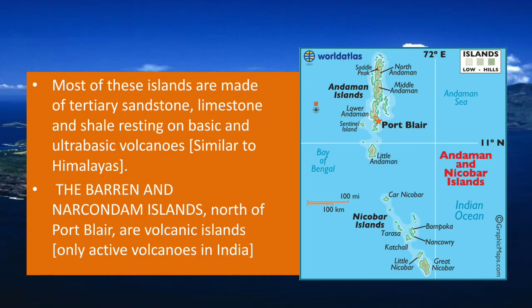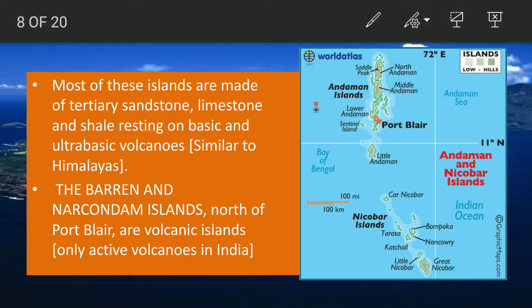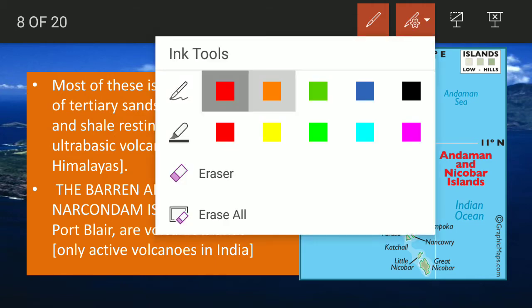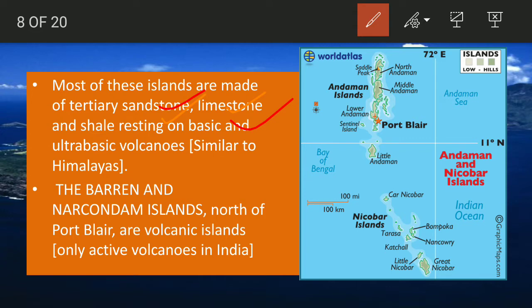Now most of these islands are of tertiary sandstone, limestone and shale, resting on basic and ultra basic volcanics. Now because you already know they are convergent zones, they are formed by the convergence of two tectonic plates, and due to that there will be a lot of minerals in there. And sandstone, limestone, what type of stones are they, igneous or sedimentary or metamorphic? Do write in the comment section, okay.